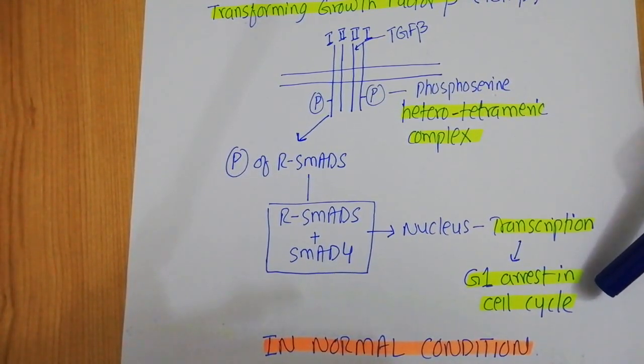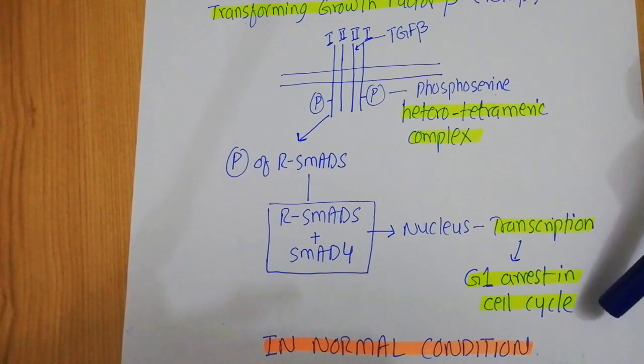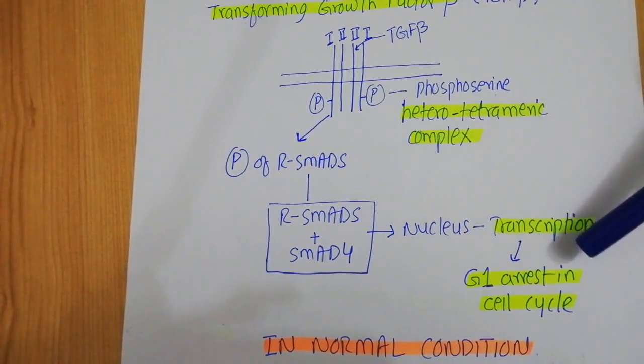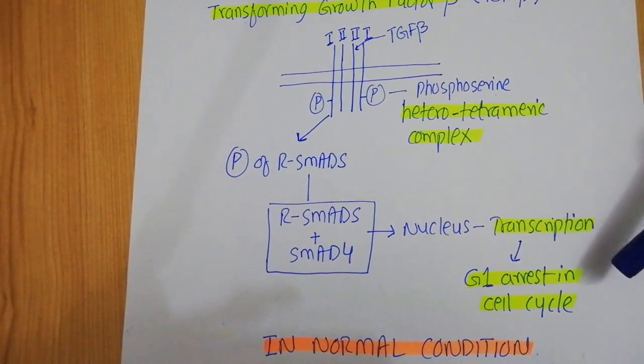Now in this particular video I want to focus on how this transcription leads to the G1 arrest in the cell cycle. The R SMAD in this particular case goes for the transcription of a particular gene, the P21 gene, and when this P21 gene is translated into the P21 protein, it is responsible for arresting the cell cycle in the G1 phase.